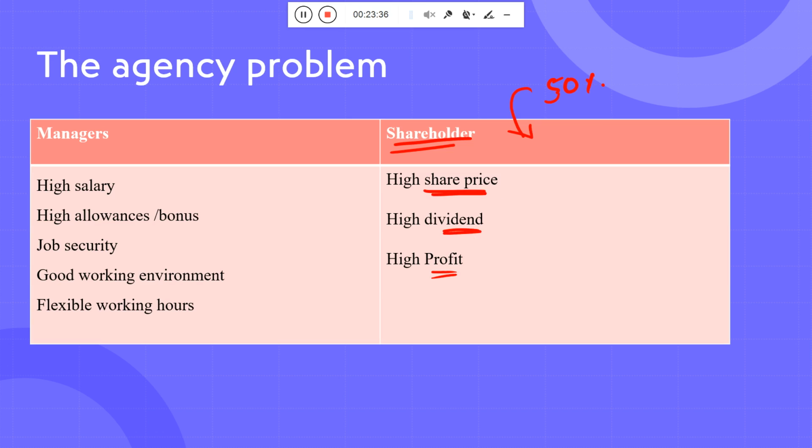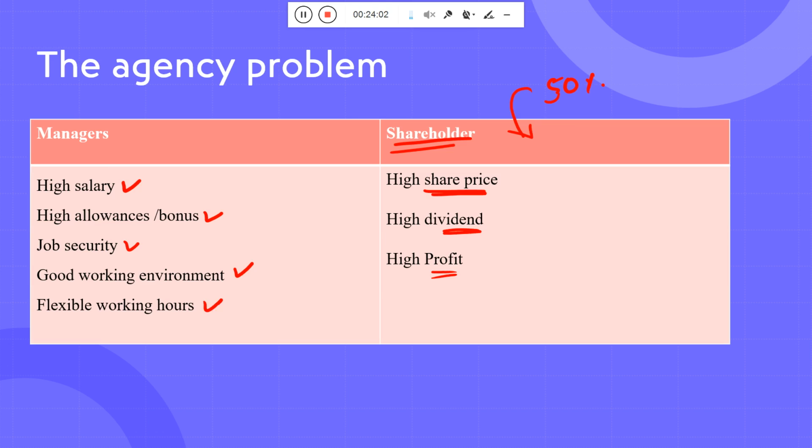These actually mean the requirement of the shareholder. Okay, so what does the manager want? The manager wants a high salary. Okay, he thinks about himself also. So high salary, high allowances and bonuses, as well as job security, a good working environment, and flexible working hours.